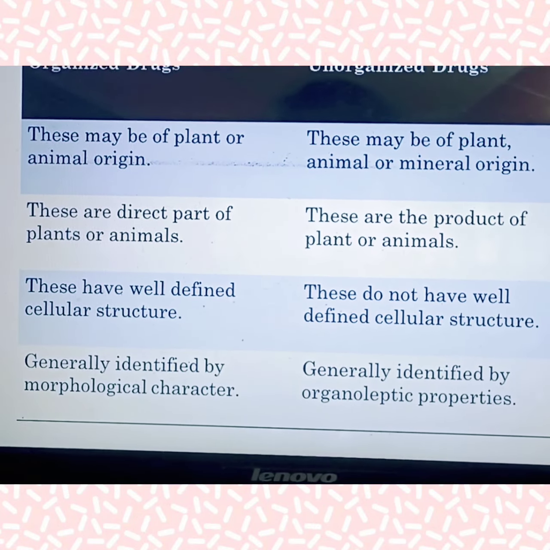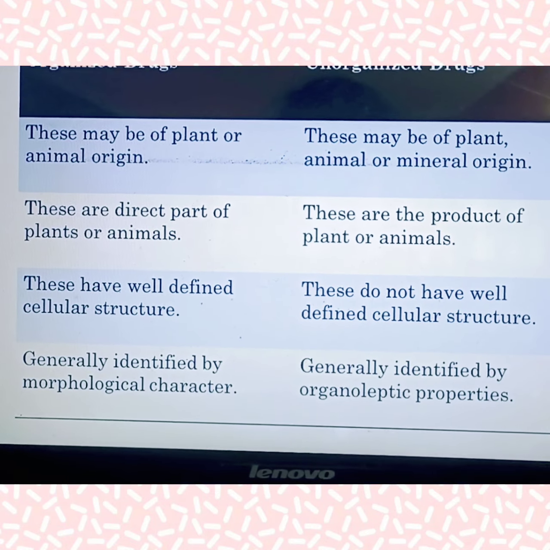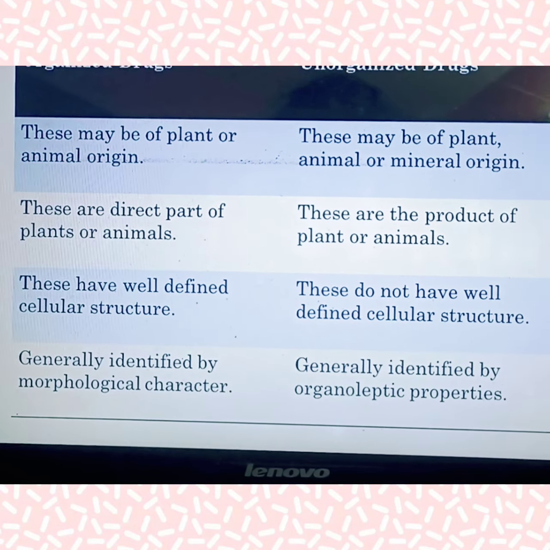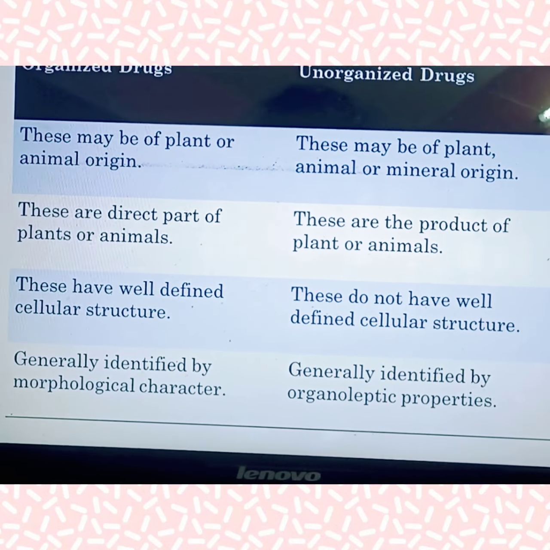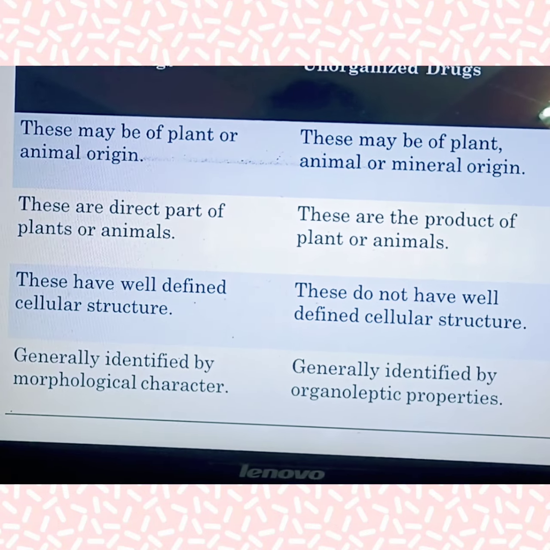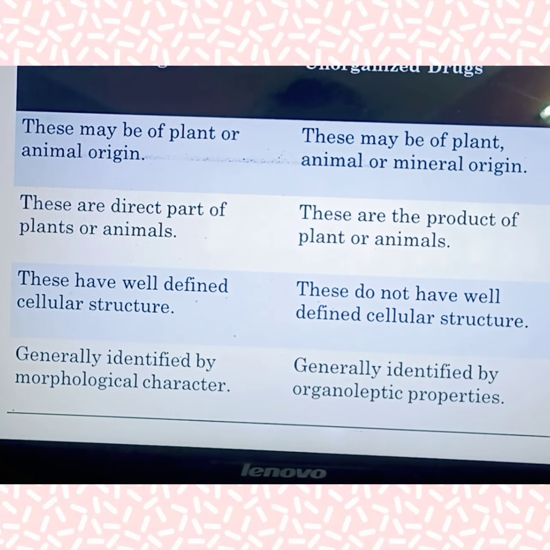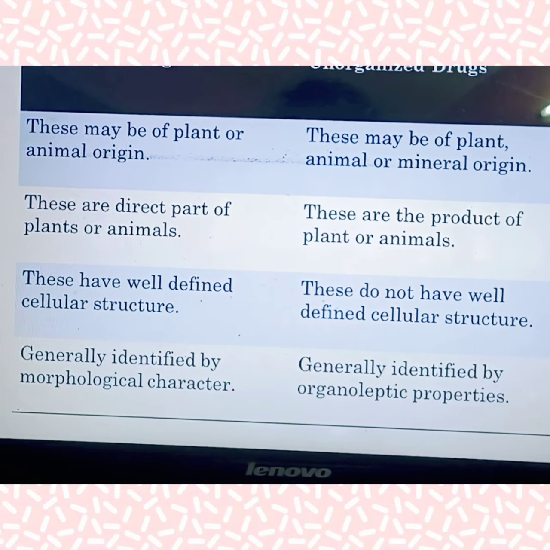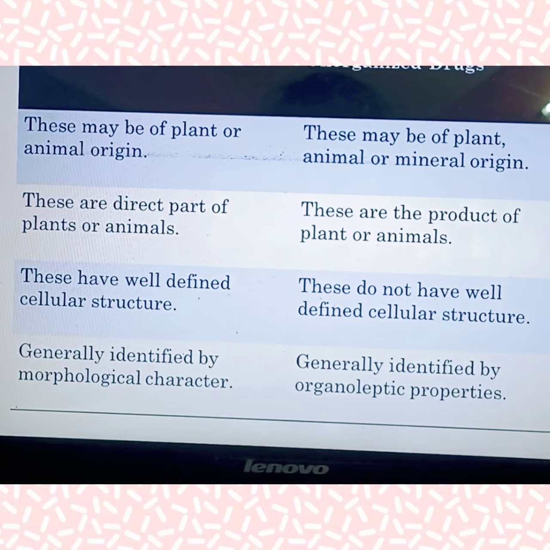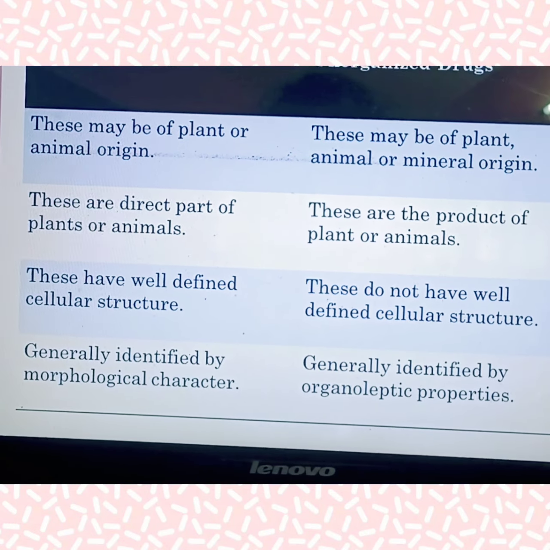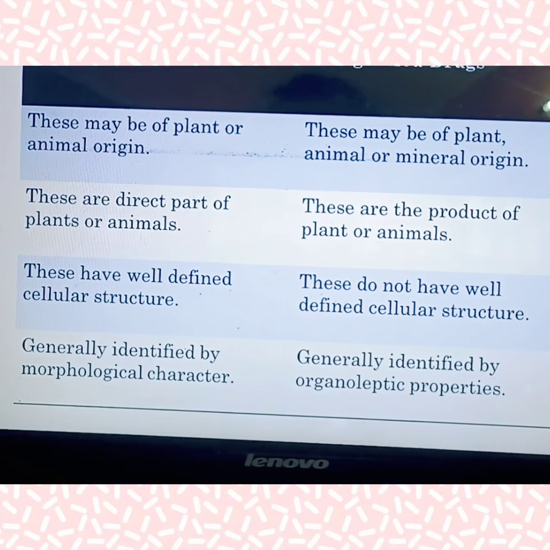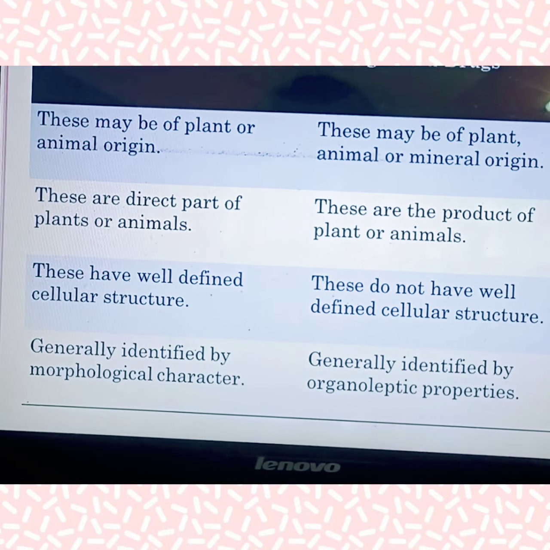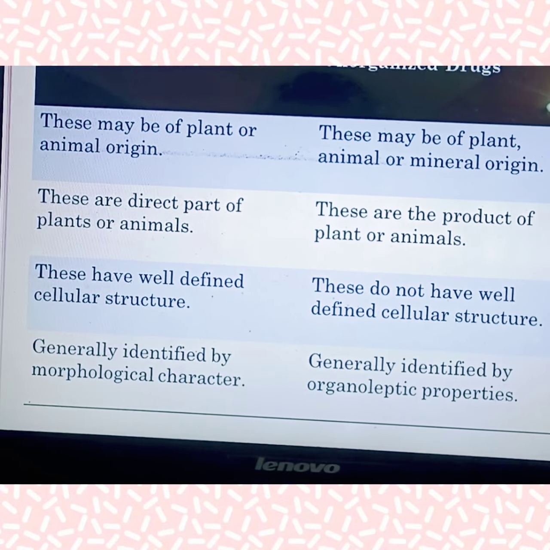The third one: organized drugs have a well-defined cell structure, but unorganized drugs do not have a well-defined cellular structure. The last one: organized drugs are generally identified by morphological characters, but unorganized drugs are generally identified by organoleptic properties.